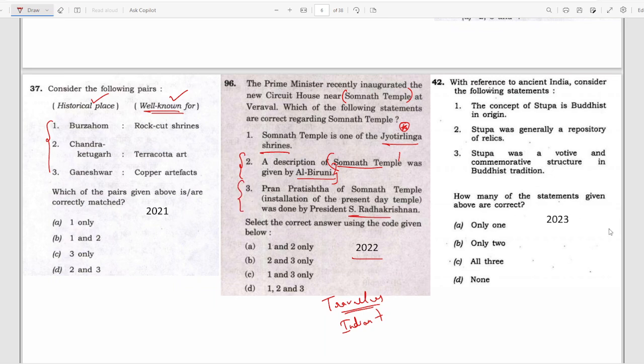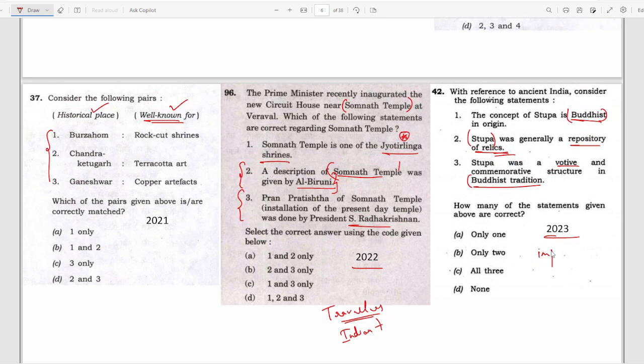Next, 2023. The concept of stupa is Buddhist in origin. Stupa was generally a repository of relics. Stupa was a votive and commemorative structure in Buddhist tradition. The stupa is important, whether it is Buddhist in origin or not, and what are relics. So stupa is also important for mains, and it is also important for prelims.